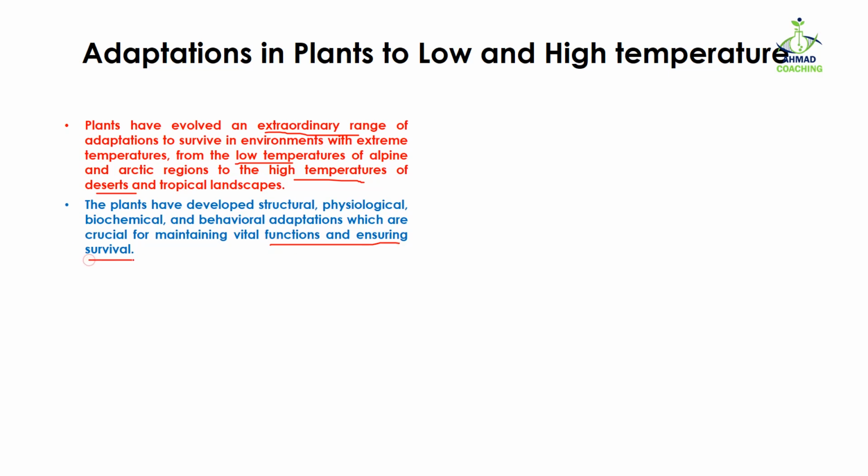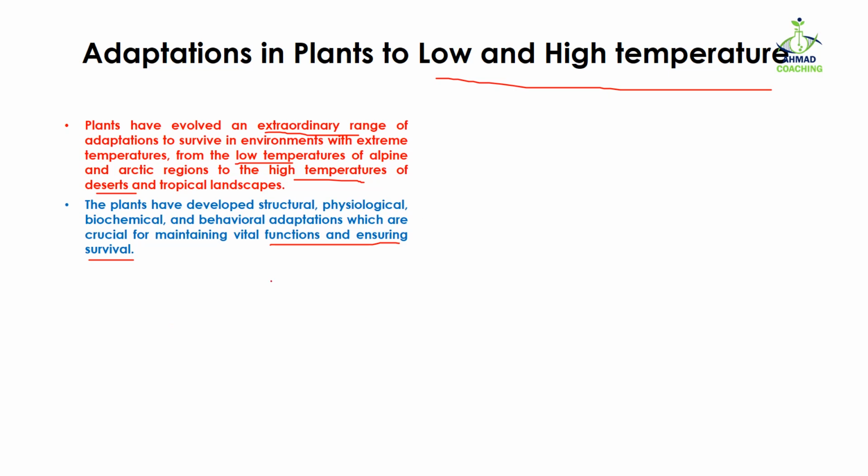survival. The question is what low and high temperatures do, and why plants need to adapt. We know that body temperature needs to be maintained so that enzymes can perform their functions. Enzymes are the most important thing in the body of a plant, involved in different pathways, for example photosynthesis, respiration and all other pathways taking place in plants, which are controlled by enzymes.